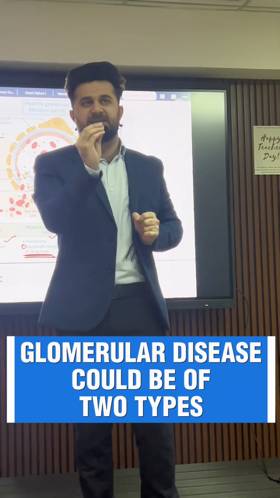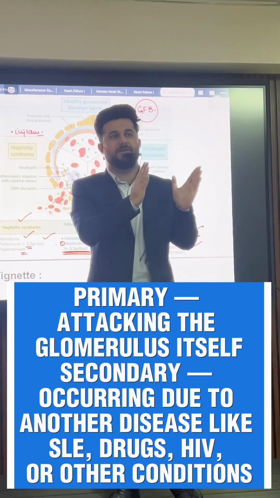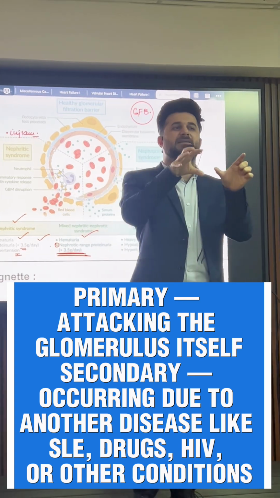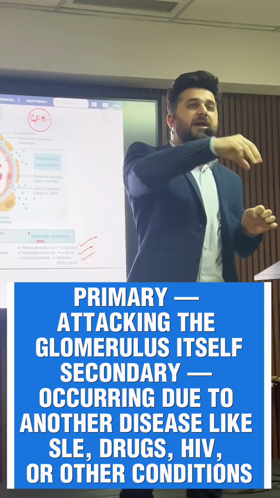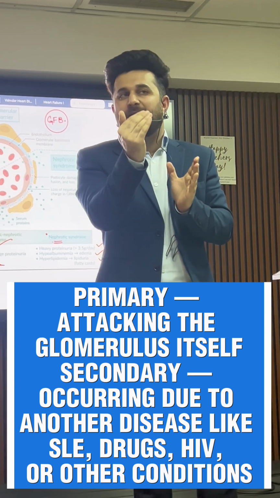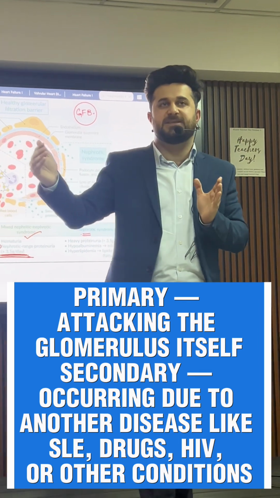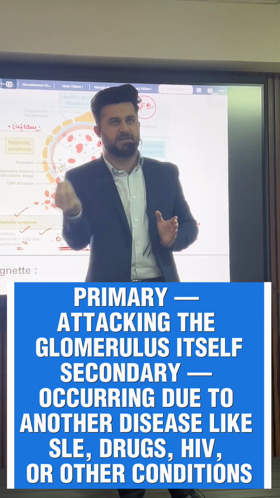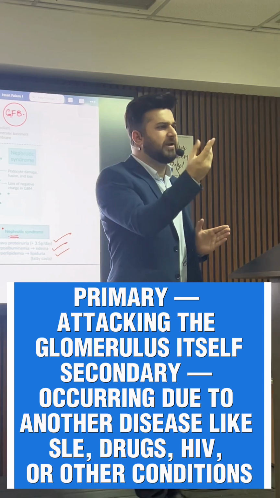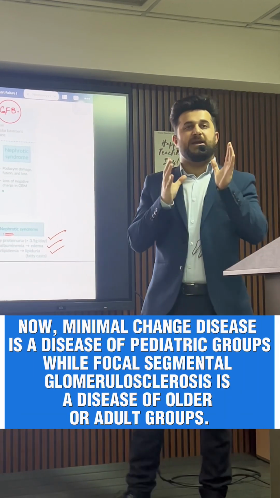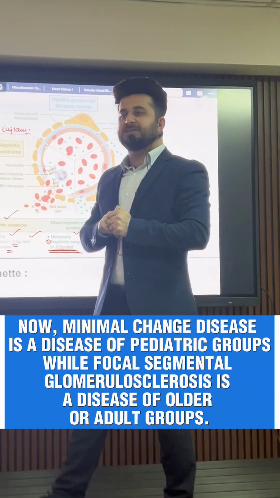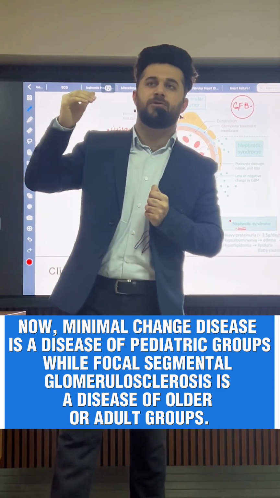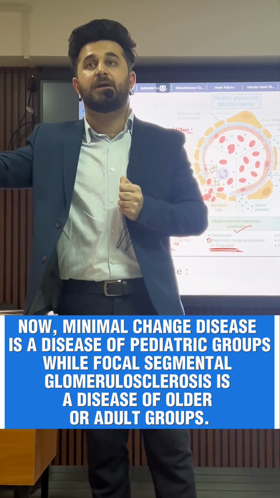The glomerular diseases could be of two types. One is primary, one is secondary. Primary is if there is anything that is attacking the glomerulus itself, and secondary if that thing is happening due to any other disease, systemic disease like SLE, like drugs, like HIV or any infectious agent. Now, minimal change disease is the disease of the pediatric group. Focal segmental glomerulosclerosis is the disease of the older group or adult group.